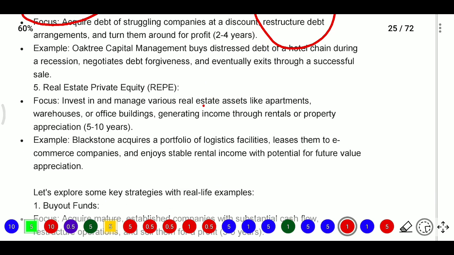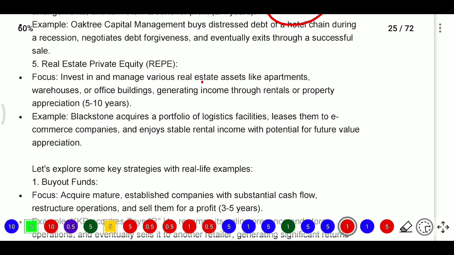Next, they may go with real estate private equity, that is, invest in and manage various real estate assets like apartments, warehouses or office buildings, generating income through rentals or property capital appreciation. For example, Blackstone acquires a portfolio of logistics facilities and leases them to e-commerce companies, enjoying stable rental income with the potential for future value appreciation.